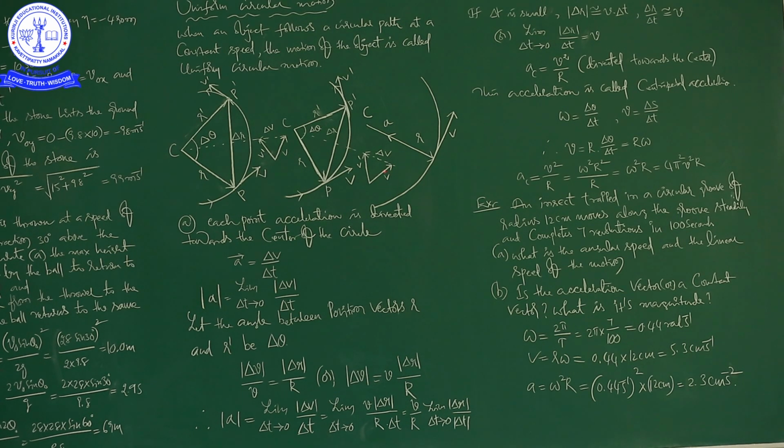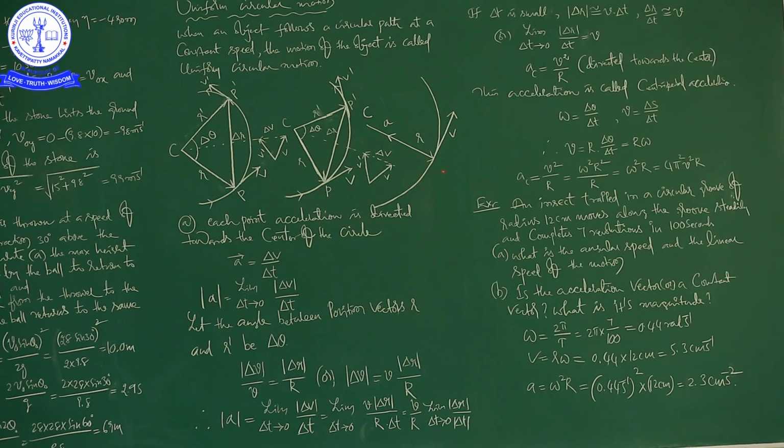Now, I want to talk about acceleration. The first thing is centripetal acceleration. When a body is in circular motion, the acceleration acting on the body is towards the center of the circle.